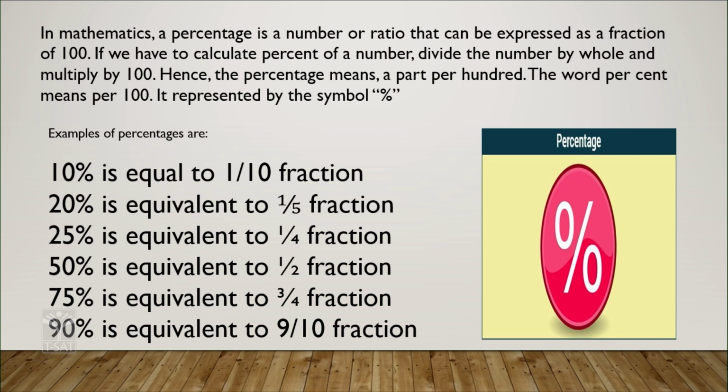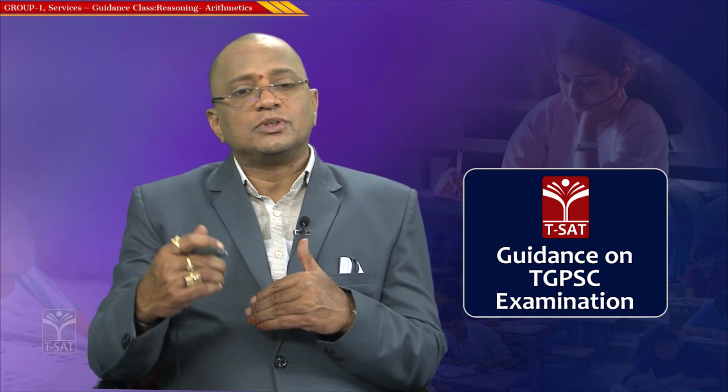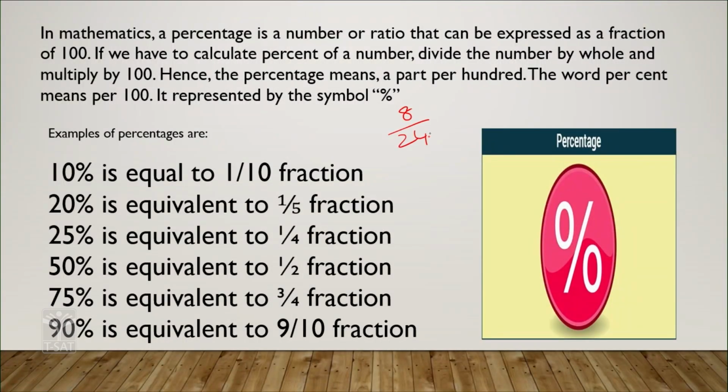Simply, for example, 8 in 24, how much percentage is there? Simply what you have to do is divide 8 by 24 and multiply with 100. 8 ones are 8, 8 threes are 24, so 100 by 3 is nothing but 33 and 1 by 3%. Clear? In this manner, you can calculate the percentage.